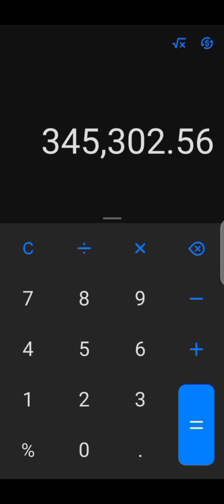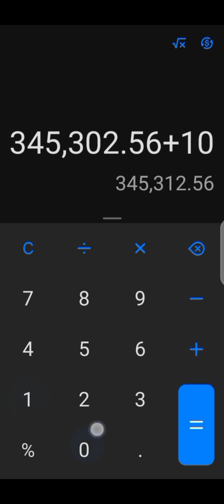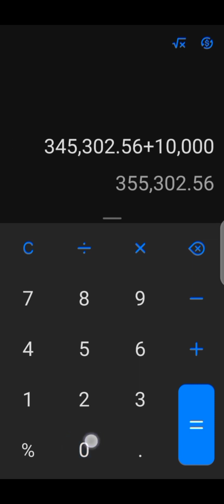Then plus 100,000. So everything we have spent so far, our total capital here, is 445,302.56 kobo. That is what we have spent so far.